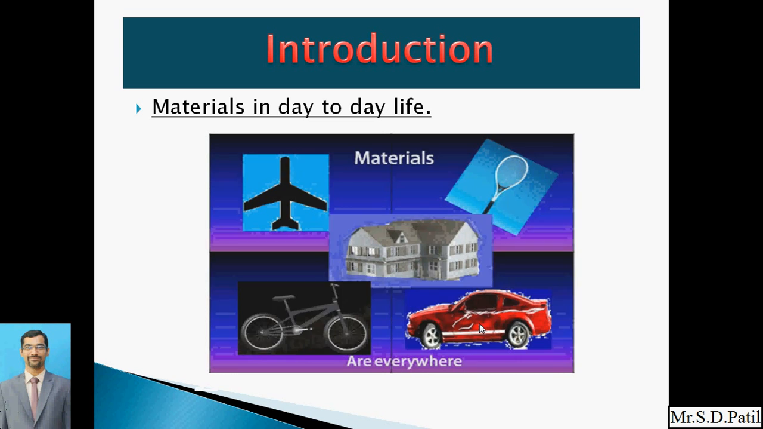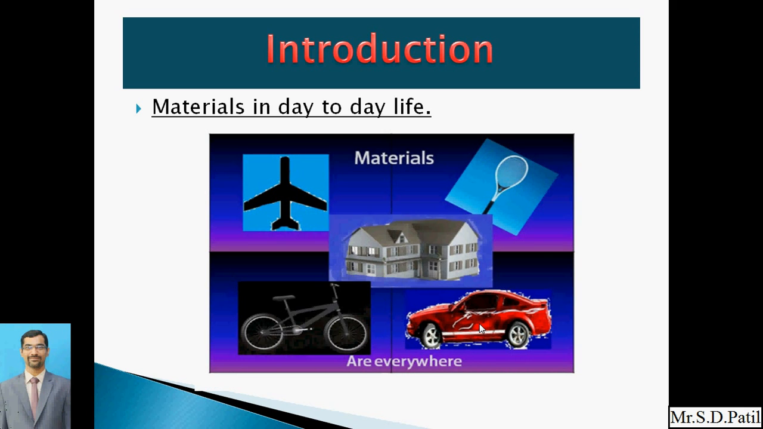So in day-to-day life, which kinds of material are we using? Here are some applications shown in this diagram. Here you are watching an aeroplane, a badminton racket, a house, a car, and a bicycle. Just think about how those applications have been made. They have been made with some kind of material, and sure, that material is different for each application.